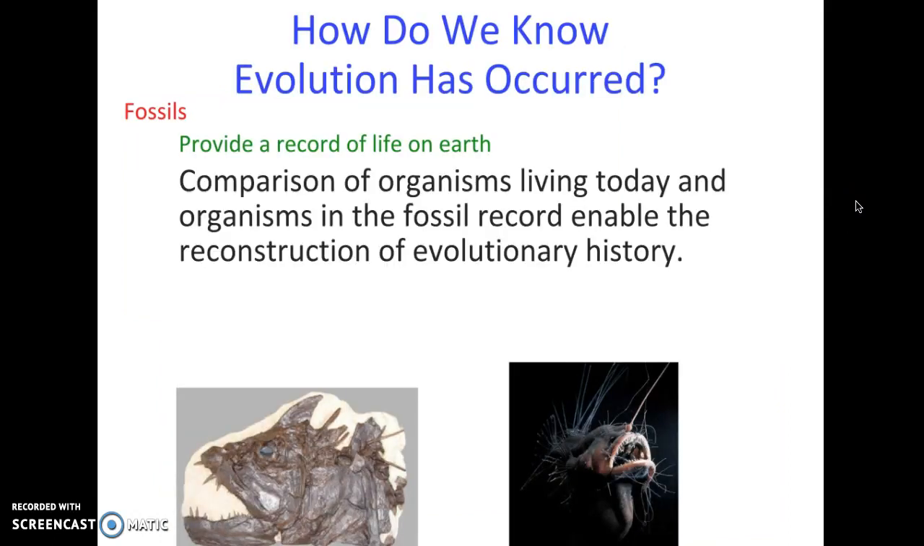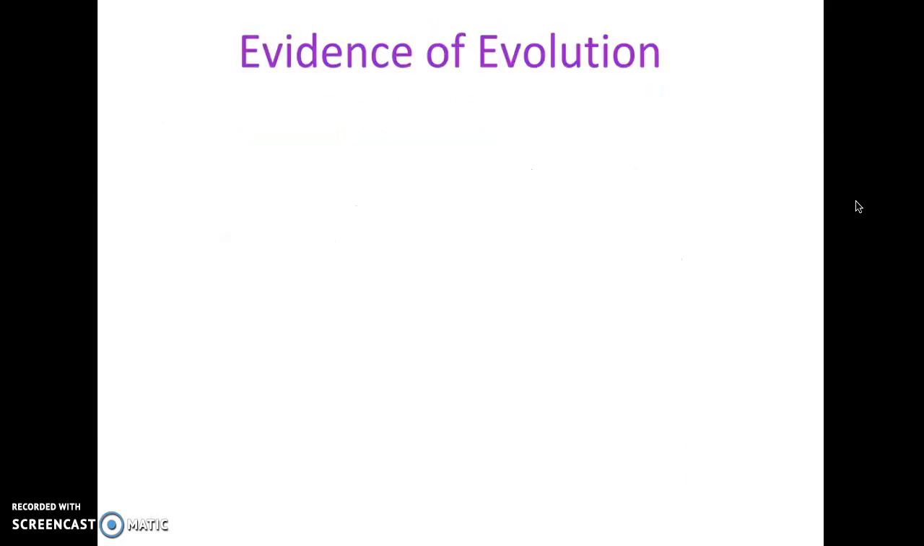We compare things living on Earth today to fossil evidence of things that we have found over the course of discovery. We look at this fossil on the left, a fossil of an ancient fish, and we compare it to fish that we know today, and it looks an awful lot like the anglerfish that lives in the depths of the ocean.